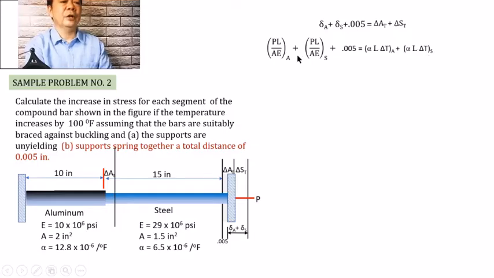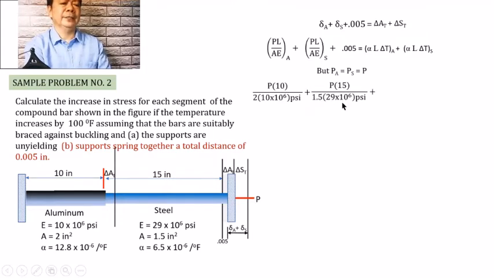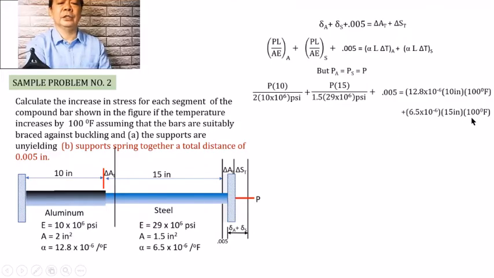If we again apply the condition of equilibrium, you will expect here that the P of the aluminum shall be equal to the P of the steel, which is also equal to that applied load P. And so if this will be substituted, we shall have here the equation for PL over A of the aluminum plus the PL over A of the steel plus 0.005, which is the spring together, equal to alpha L delta T of the aluminum plus alpha L delta T of the steel.